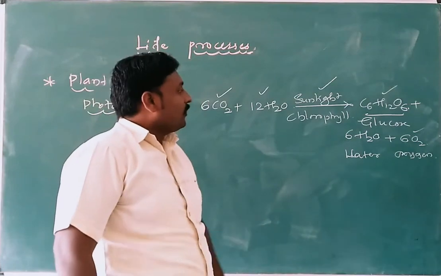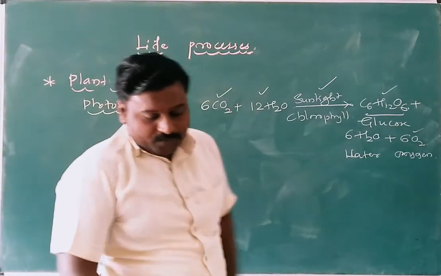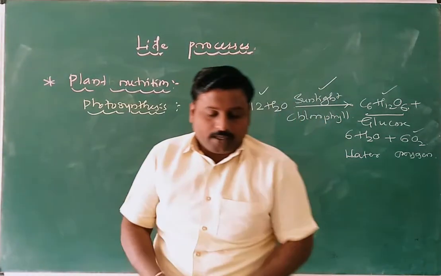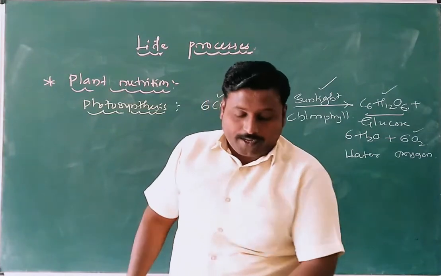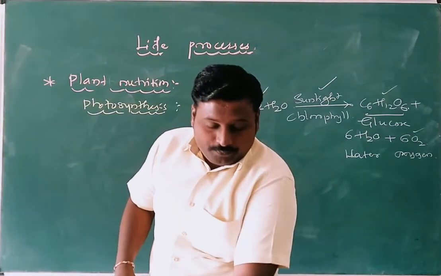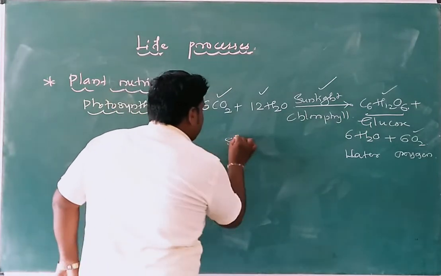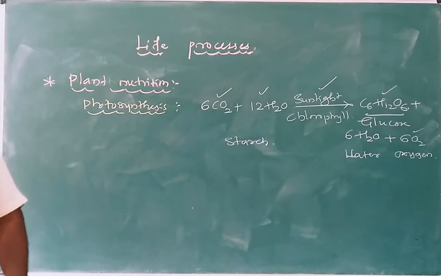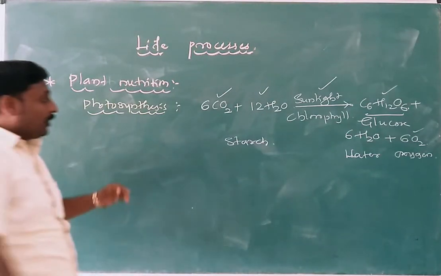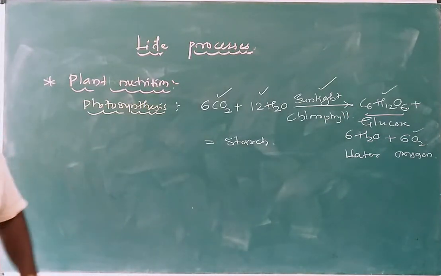The process of plant nutrition takes place with the help of photosynthesis. Carbohydrates are utilized for providing energy to the plant. The remaining carbohydrates, which are not used immediately, are stored in the form of starch. In 7th standard, you already learned in which material energy is stored in a plant.